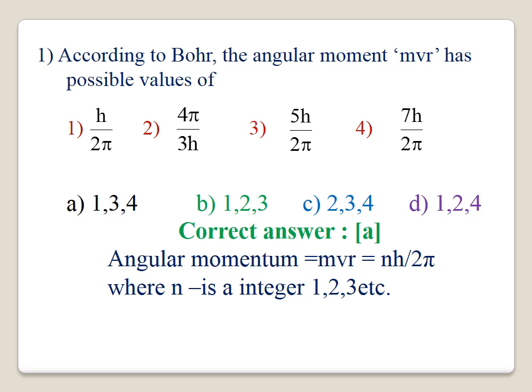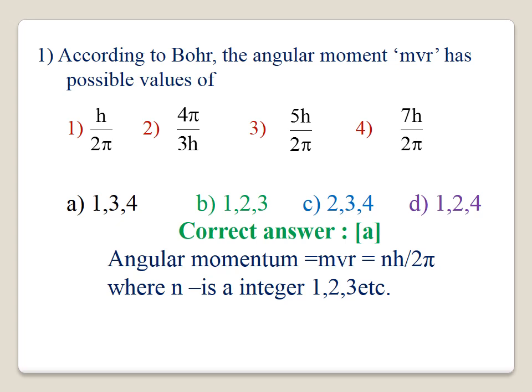Question number 1. According to Bohr, the angular momentum mvr has the possible values. You know very well the angular momentum mvr equals nh by 2 pi, an integral multiple of h by 2 pi.